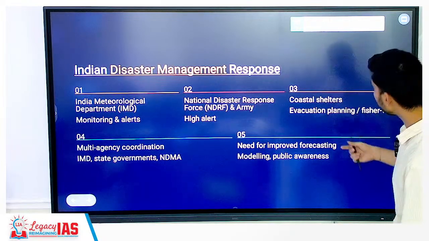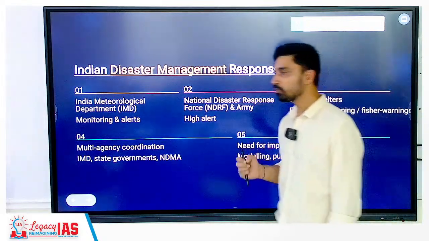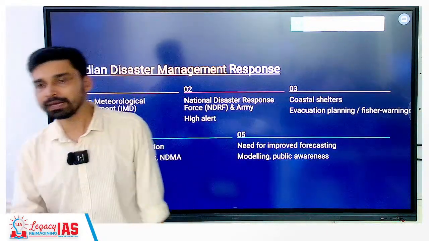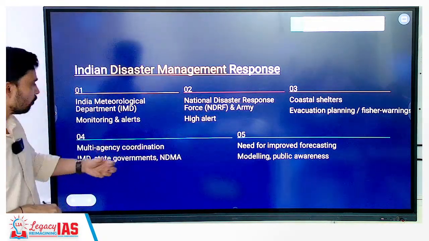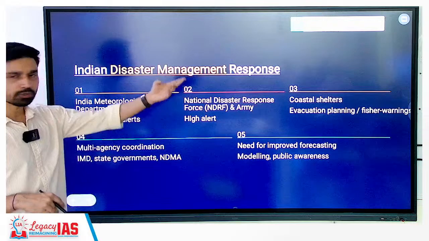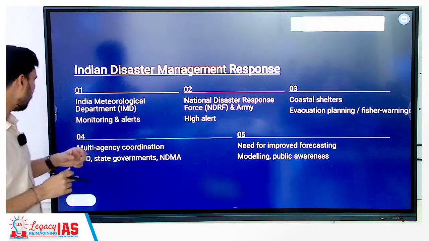Coastal shelters, what do you have? Evacuation planning. Fishermen warning is most important, and that is why IMD continuously issues different types of alerts: orange alert, red alert, yellow alert and all that. So based on that, local people can take their decision. This also we have discussed in class, what each of the alerts means. Okay, color coded warning we have talked about.